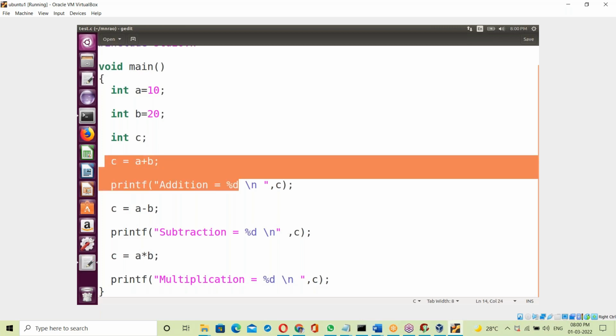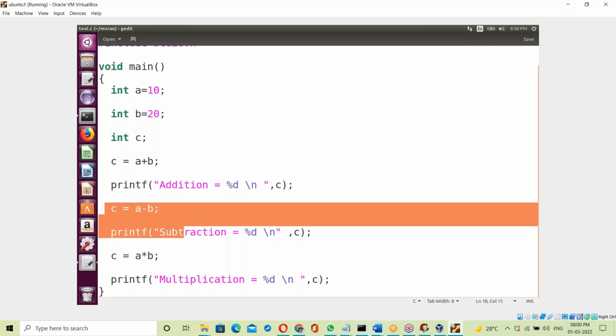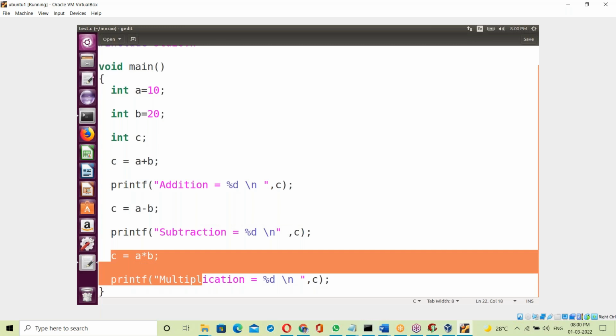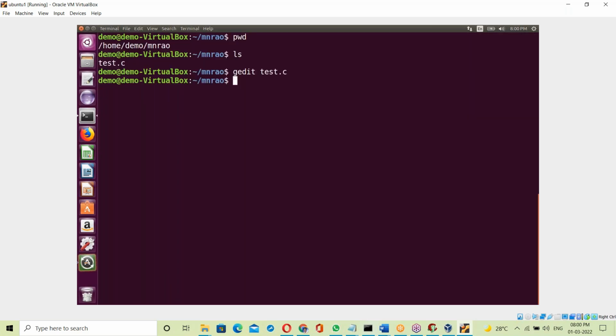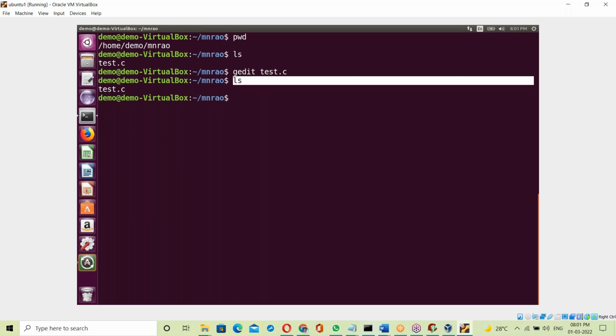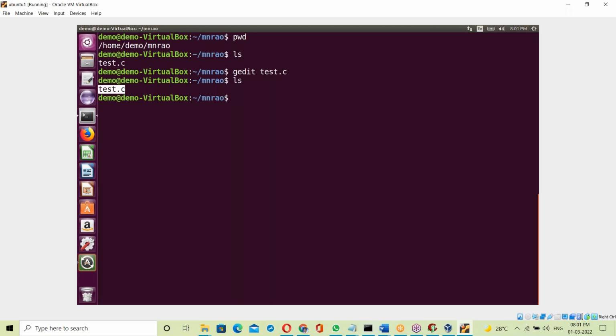So addition, subtraction and multiplication of two numbers. Same example here also. Close this notepad. ls means list of files: test.c.